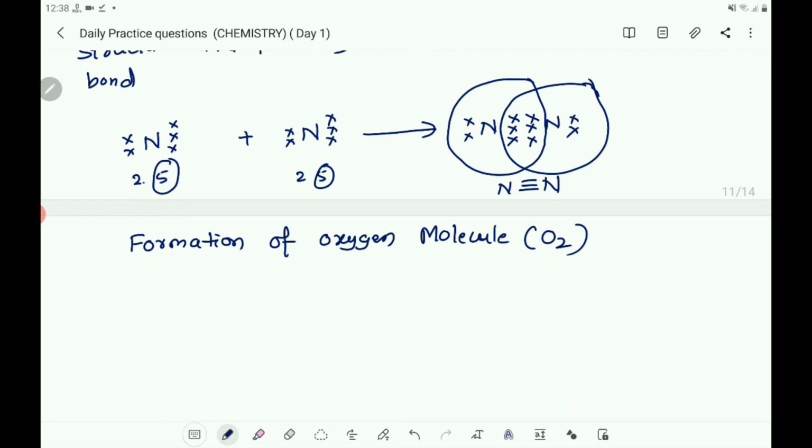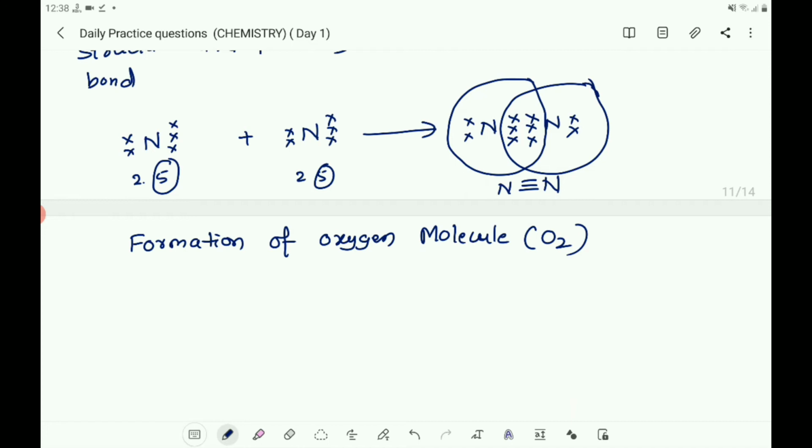In the case of oxygen, we know that there is a formation of the double bond between the 2 oxygen atoms, because an atom of oxygen has 6 electrons in its outermost shell, that is in its L shell. You know that the atomic number of oxygen is 8, and it needs 2 more electrons to complete its octet.